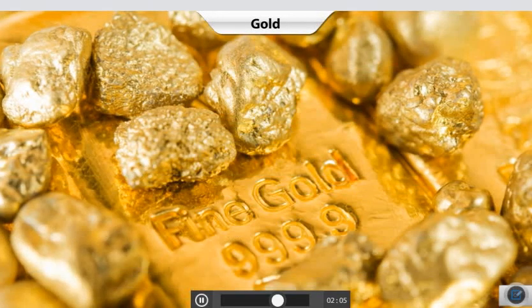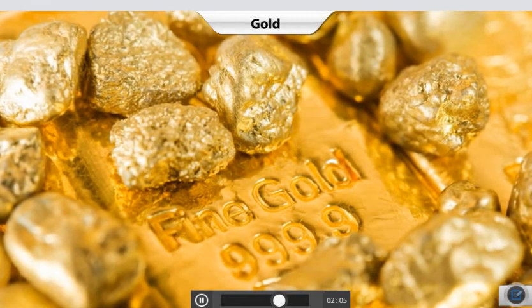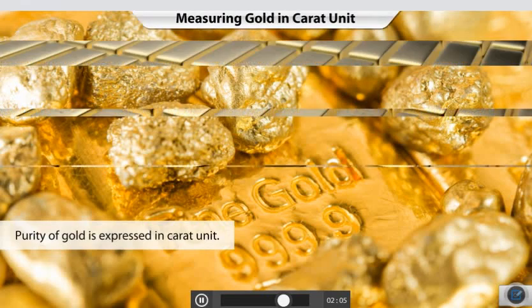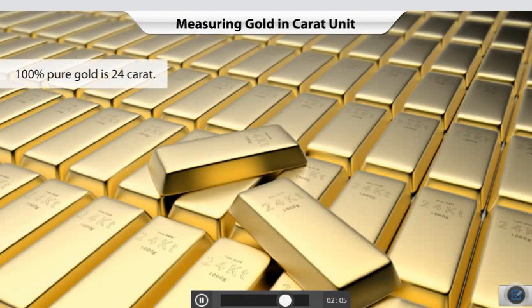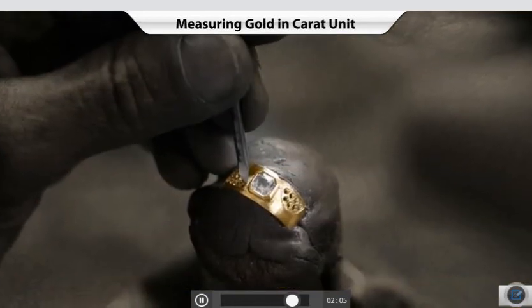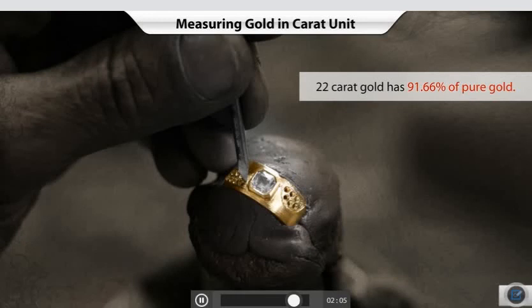A certain standard is used to measure the purity of gold. The purity of gold is expressed in carat unit. 100% pure gold is 24 carat. This purity measure changes as the percentage of pure gold varies. The most common measure of purity of gold used to make ornaments is 22 karat gold. It has 91.66% of pure gold.